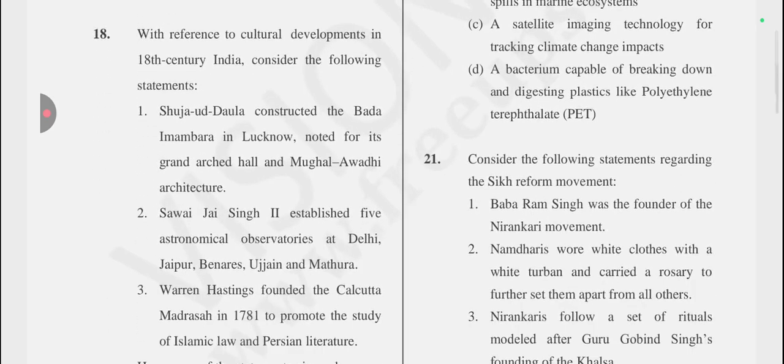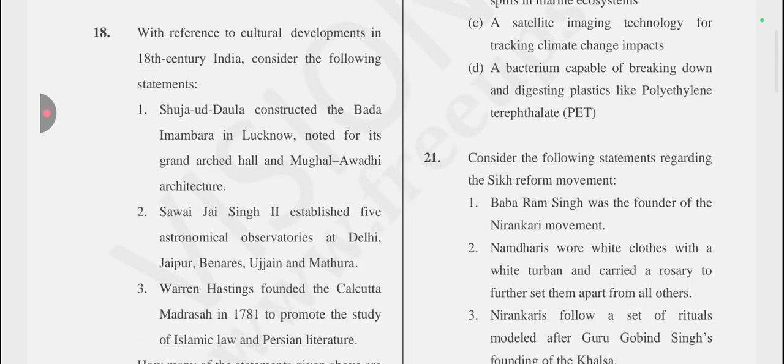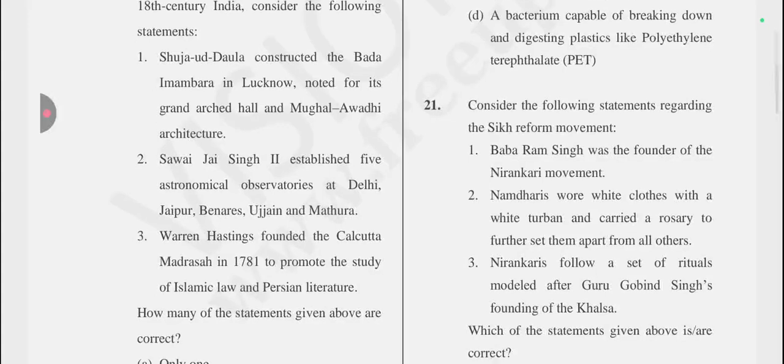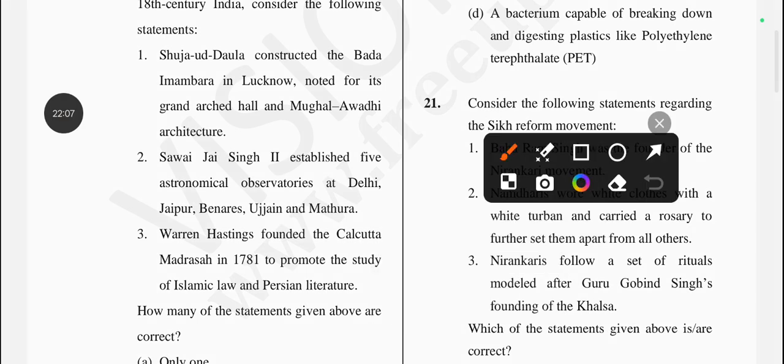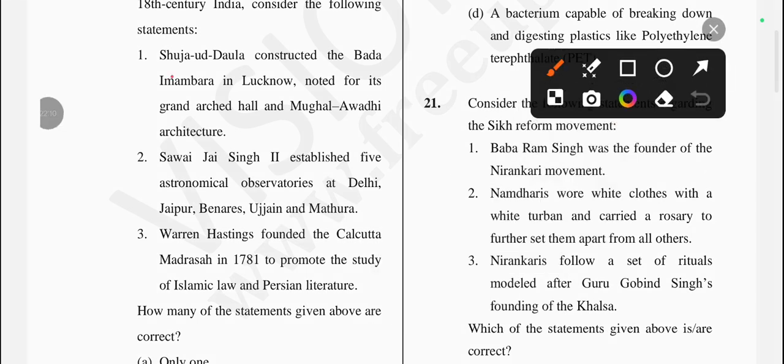Let's come to the next question, which is: with reference to the cultural development in 18th century India, consider the following statements, and it asks about the correct one. The first statement is that Shuja-ud-Daula constructed the Bada Imambara in Lucknow, noted for its grand arched hall and Mughal-Awadhi architecture. Is it true?